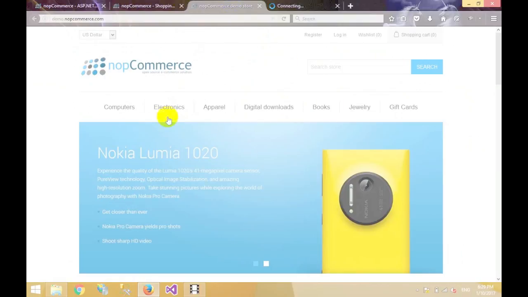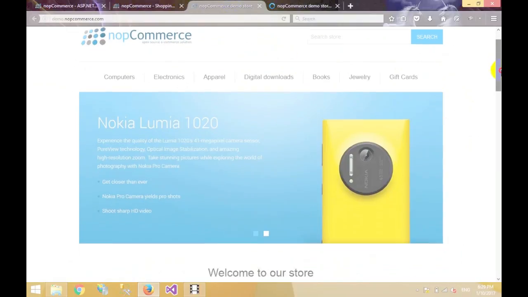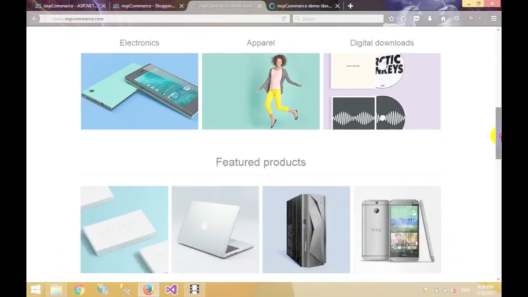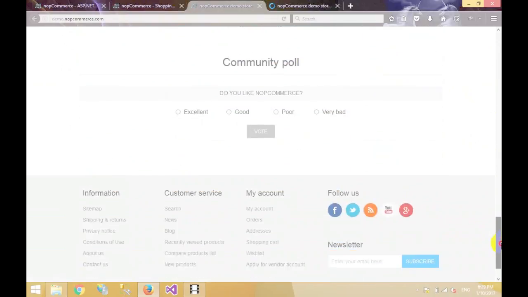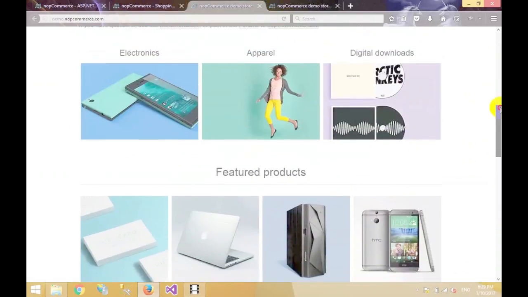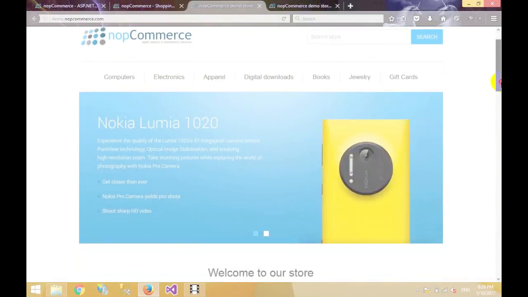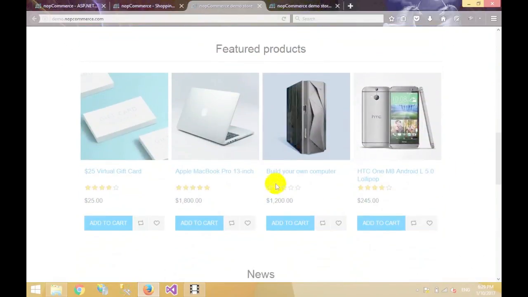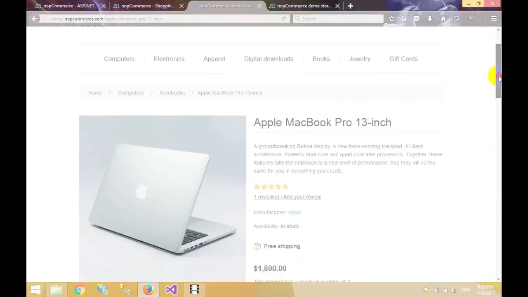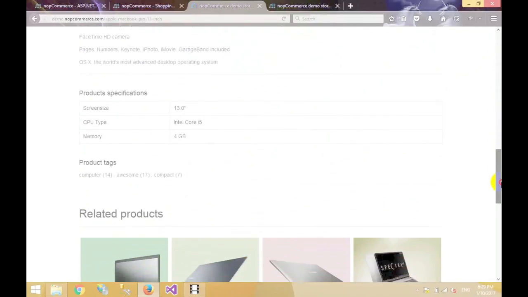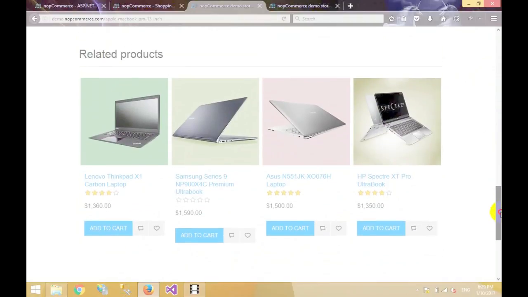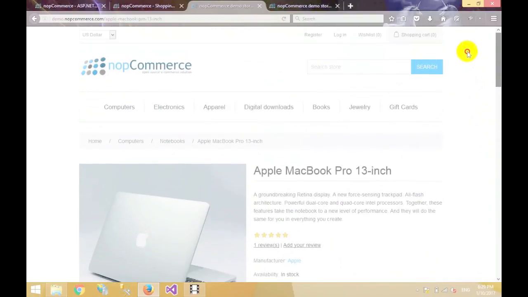And a default template is given to us. It is a simple and beautiful design. If you want to go to the detail page, just click on one of the links. So here you can see the detail page, also the related products given to us. Let's go to the admin panel.